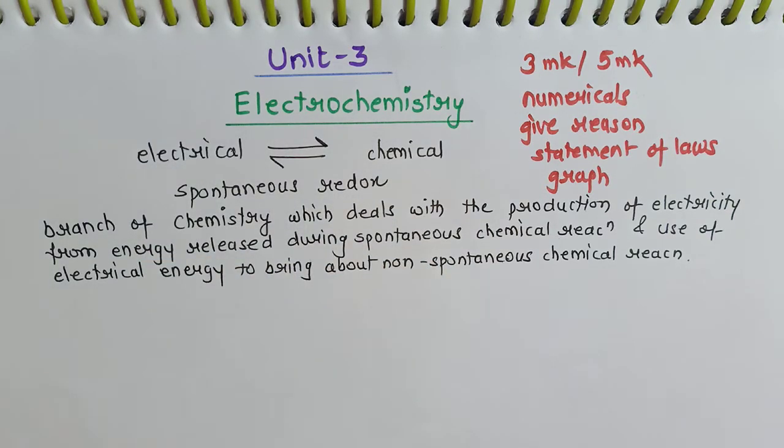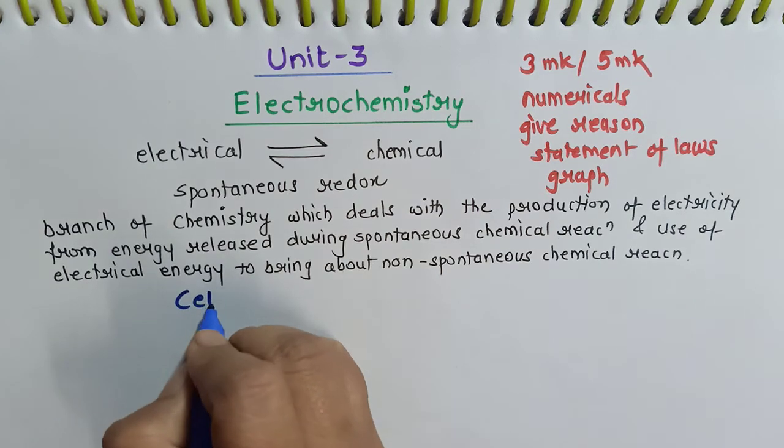Now the question is, there must be a device which we have to use for the conversion of either electrical to chemical or chemical to electrical energy. So the device which is used for this conversion is called a cell.